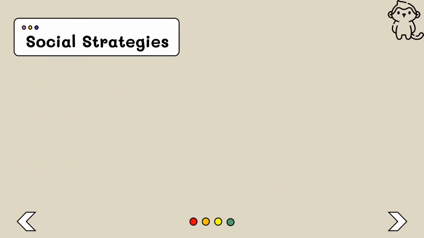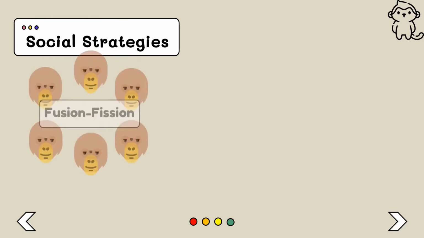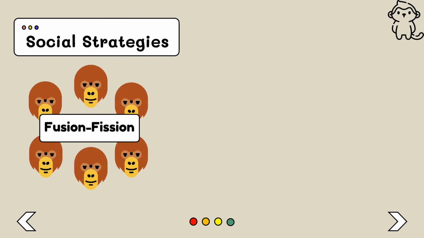One commonality between all species is the maternal bond to our infants, and this strong bond lasts through the maturation period of the infants. Firstly, we have fusion-fission. In this type of social arrangement, there is a large, loose group associated with each other in a given territory.